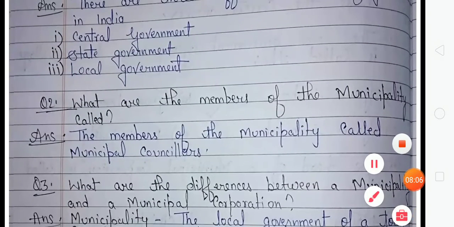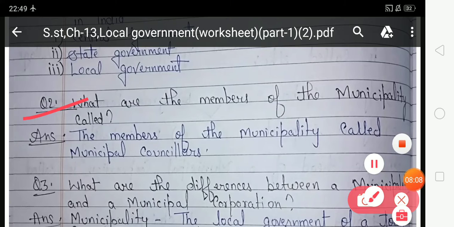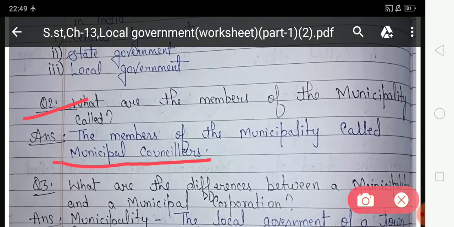Next, look at the next question. What are the members of the municipality called? The members of the municipality are called municipal councillors. Municipal councillors are the members of the municipality.